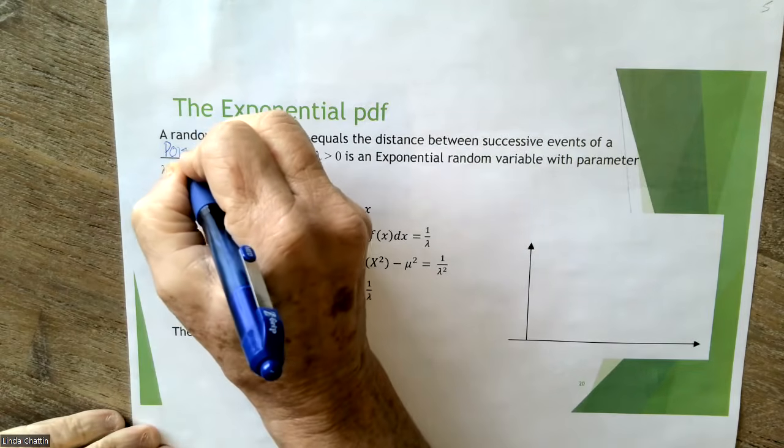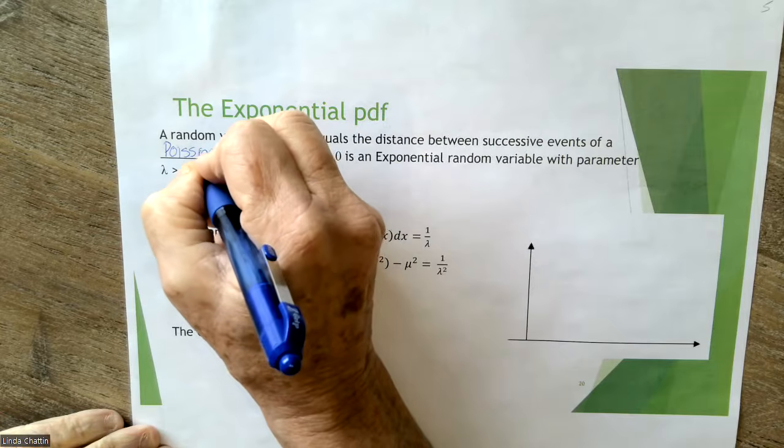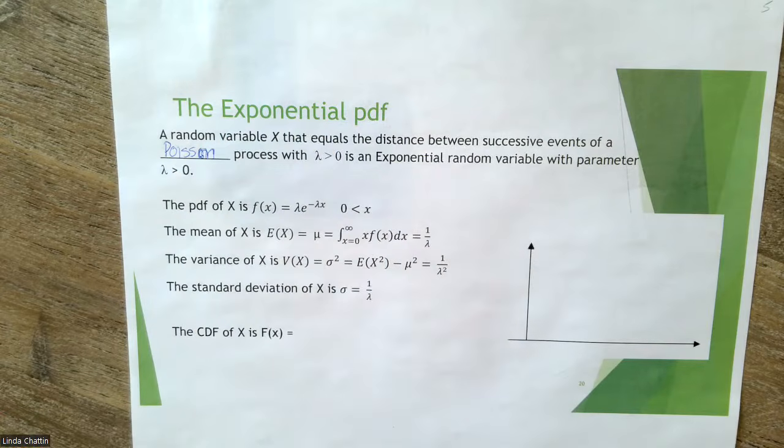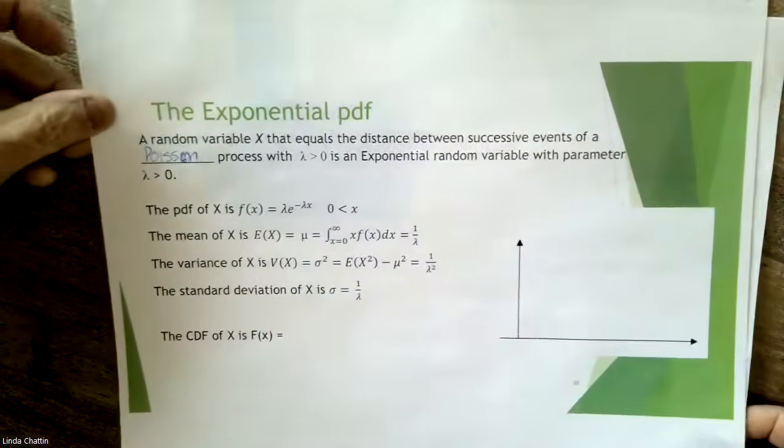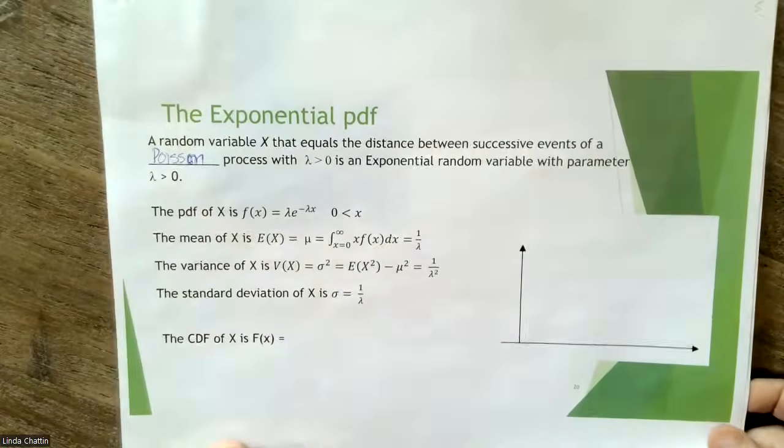Now, this isn't really something that you need to know, but if you are an industrial engineer or an engineering management major, you will actually come across this. There's a relationship between the exponential distribution and the Poisson distribution. So I'm kind of planting a little seed there, I guess.